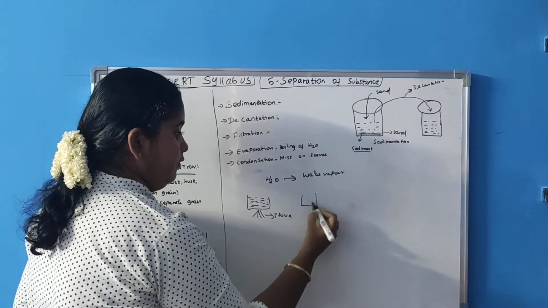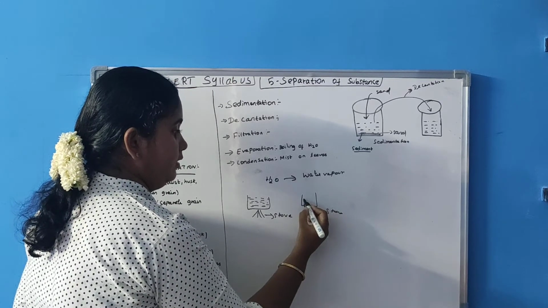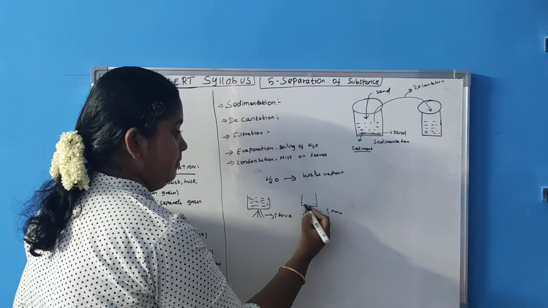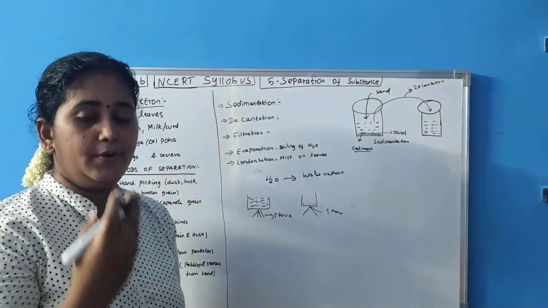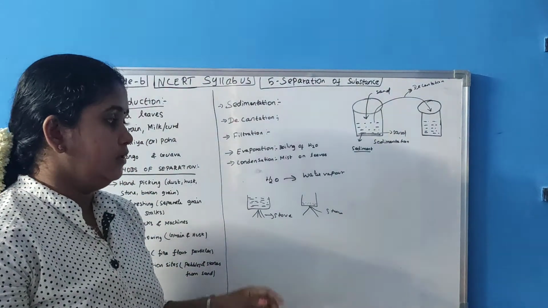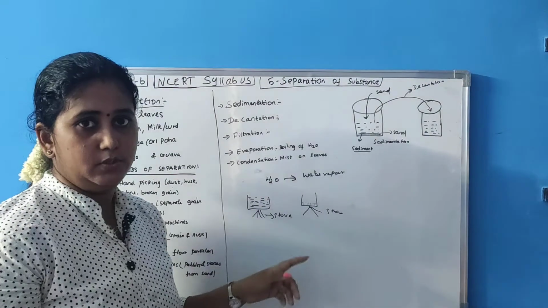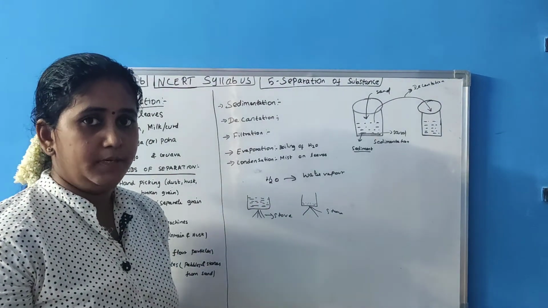After some time, after half an hour or 15 minutes, if you go and see the stove, the water will become very less. What happened is the water became water vapor. Water vapor in Tamil you call avi. So the water is reduced. Water has become water vapor. That process is known as evaporation.